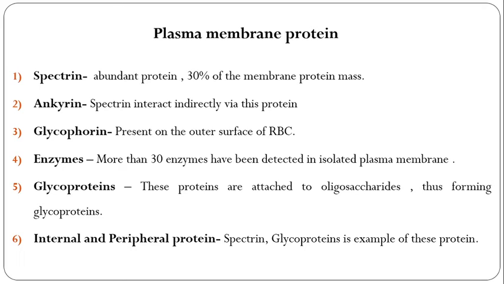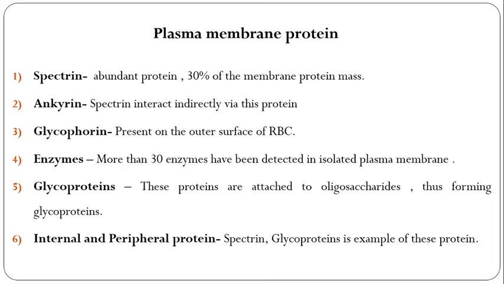Next are integral and peripheral proteins. Integral means intrinsic, and peripheral means extrinsic, outer protein. Spectrin and glycoproteins are examples of these proteins. Spectrin is the most abundant protein, useful for maintaining the biconcave shape of RBCs, and glycoproteins are attached to oligosaccharides. They are examples of integral and peripheral proteins.